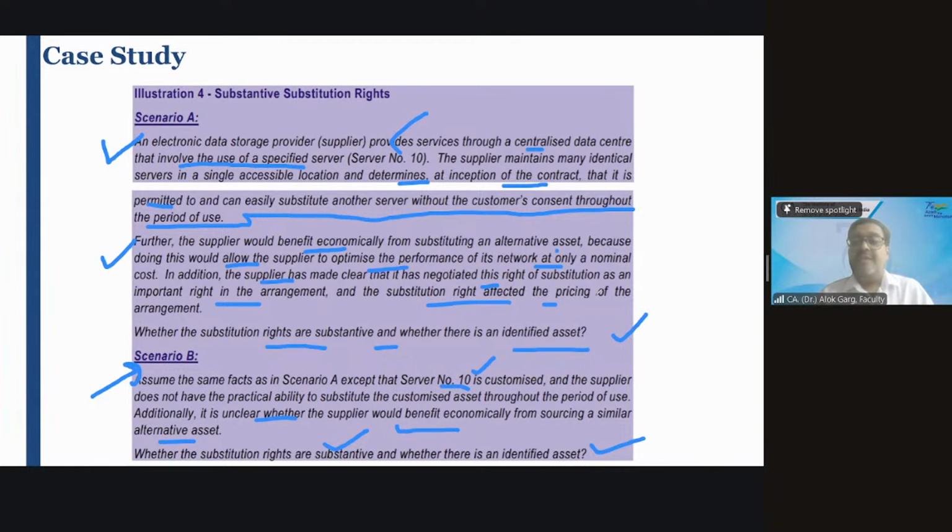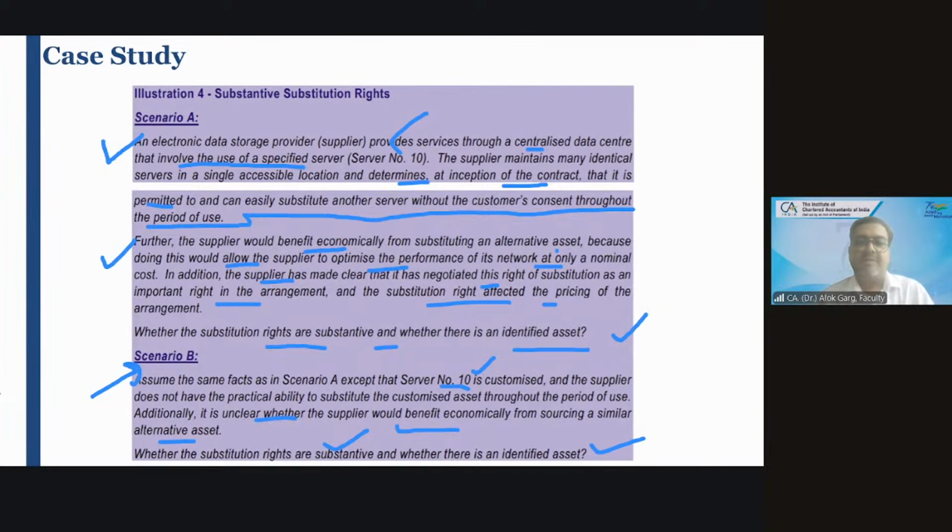Okay. Yes, you are absolutely right. It is an identified asset. Why? Because the supplier does not have a substantive right to substitute the asset. Both conditions should be satisfied. There must be practical ability and the supplier should be economically benefited. It is given in the question that this server is customized and the supplier does not have the practical ability. Means the supplier does not have a substantive substitution right. That's all. Right? It's an identified asset.